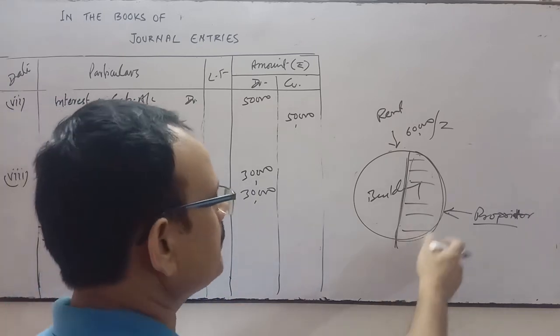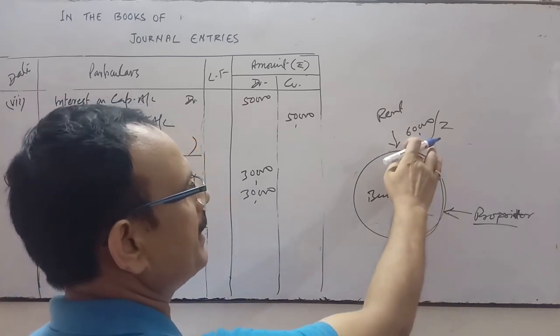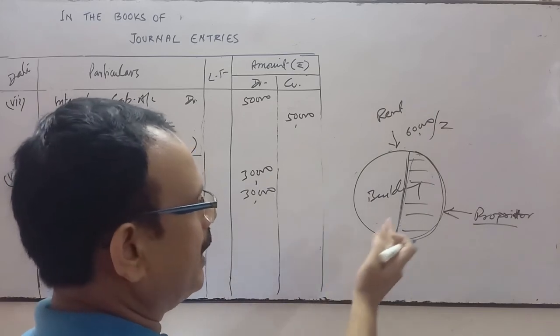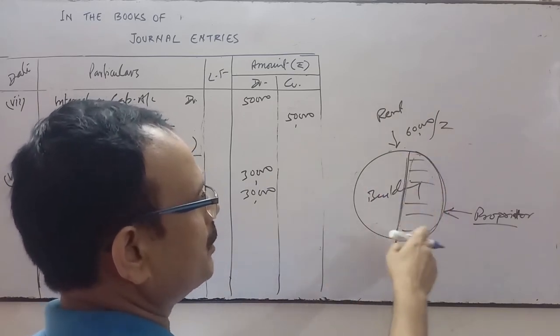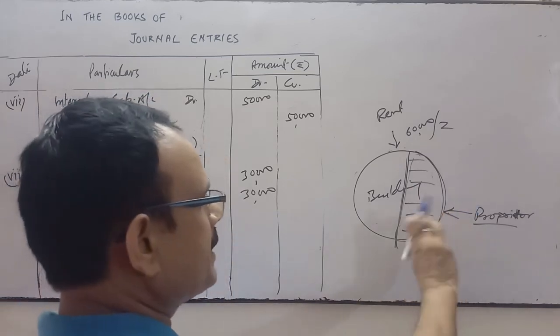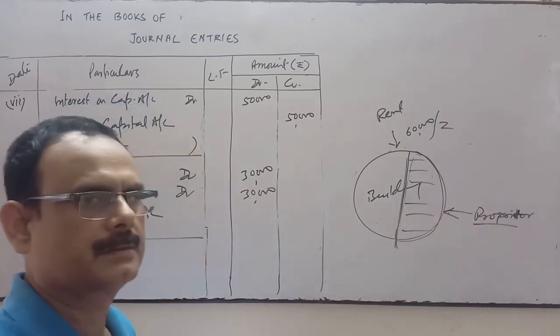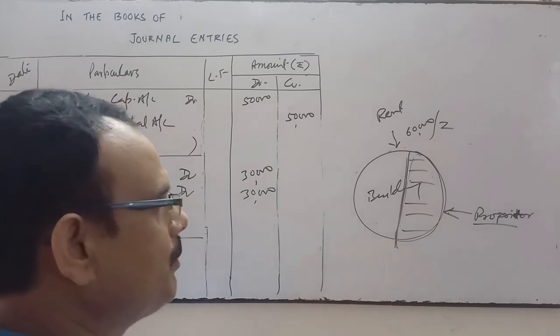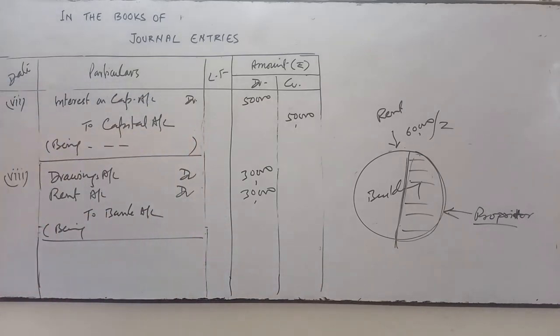So when the amount of 60,000 is paid through the business, and half of this area, half of the portion of this building, is used by the proprietor for residential purpose, it means the proprietor has withdrawn the amount from the business. So for that, drawings account will be debited.